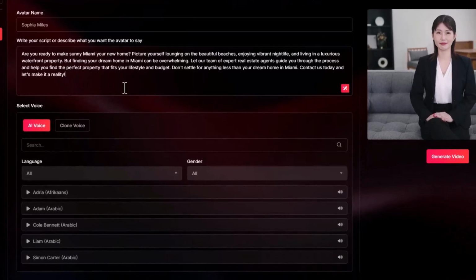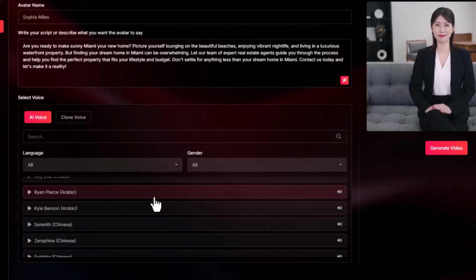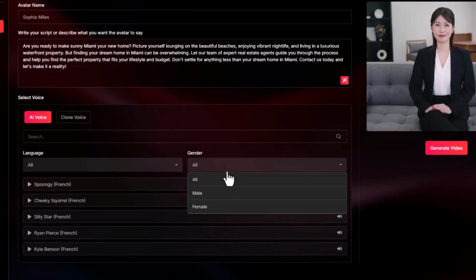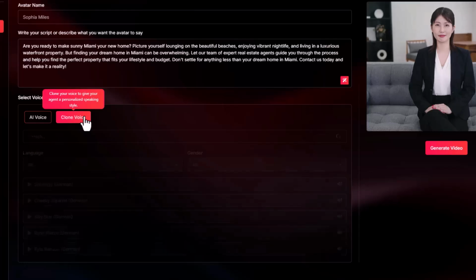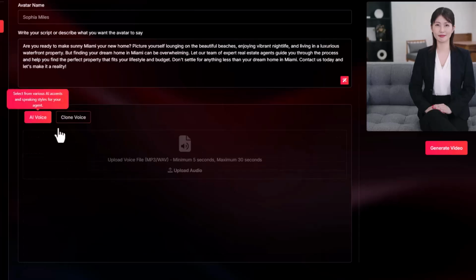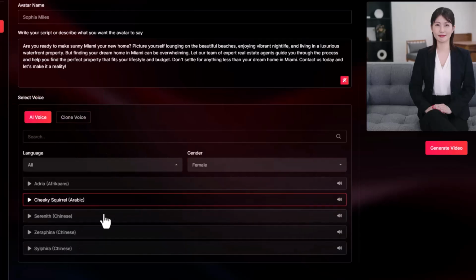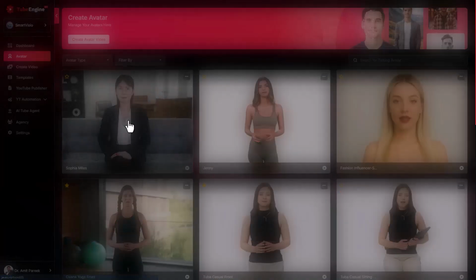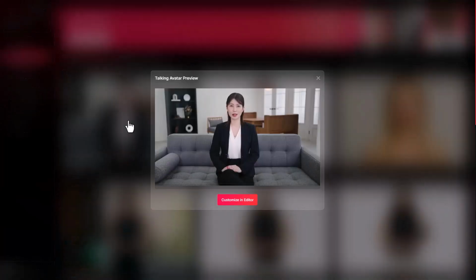Once the script is ready, choose your voice. You can pick from 1,500 plus human-like AI voices in multiple languages and accents, or clone your own voice using a short sample to make the video feel more authentic and personalized. Hit Generate, and TubeEngine AI will do its magic, syncing voice, lips, and expressions perfectly. You'll literally watch your static photo come alive and talk naturally like a real human.